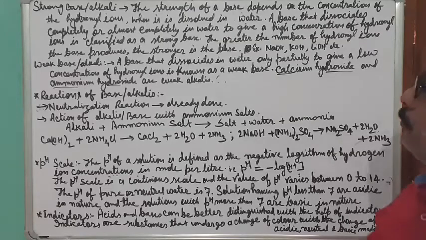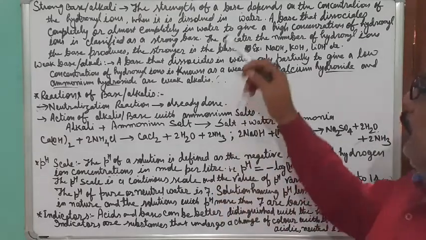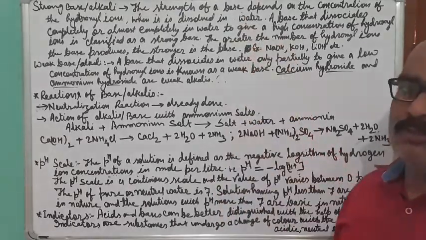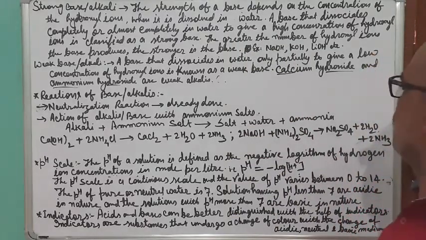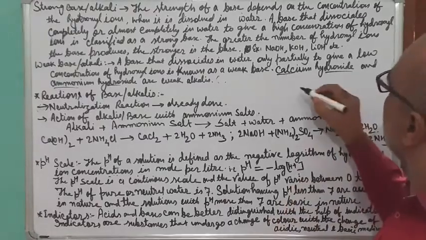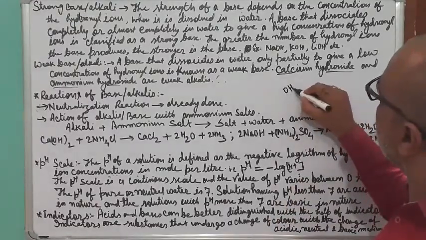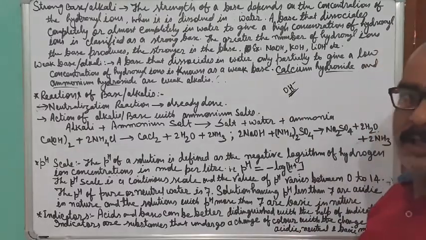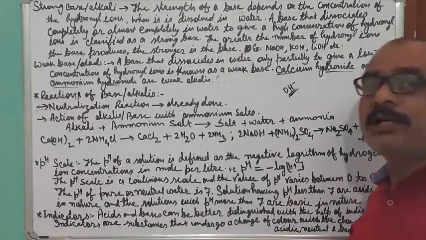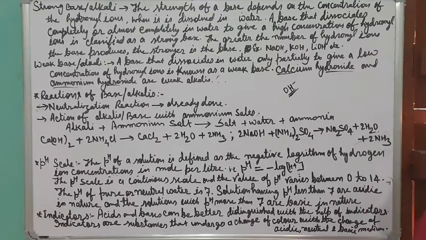Now the strength of the base depends upon the number of hydroxyl ions. What is a hydroxyl ion? OH minus is known as hydroxyl ion or hydroxide ion. These are the two names associated with this OH minus ion. So the strength of the base depends on the concentration of the hydroxyl ion.